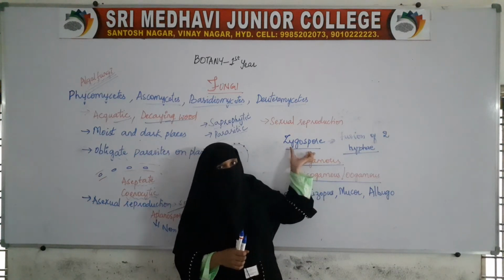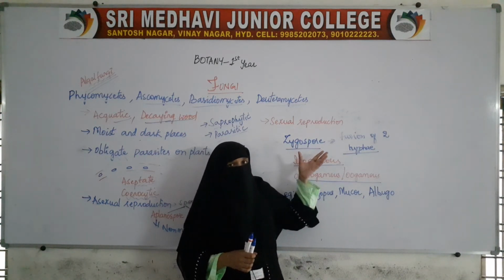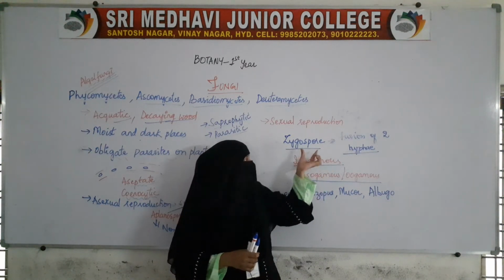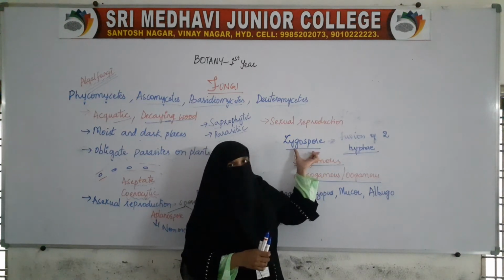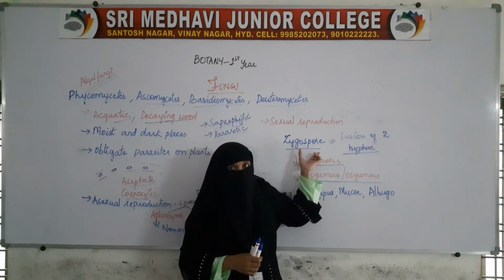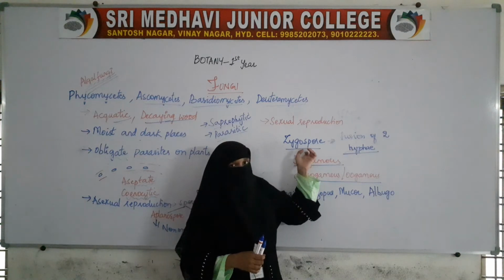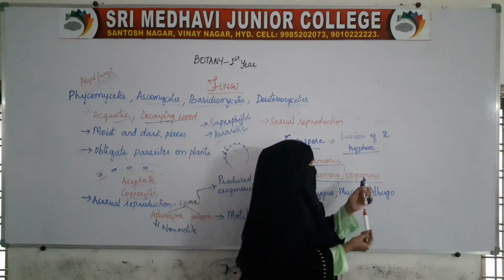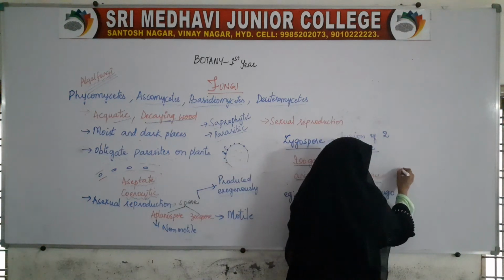It is also basically formed from two gametes, and the term which is used is zygospore. So, sexual reproduction is by the formation of zygospore. So, these two gametes fuse. If these gametes are similar,